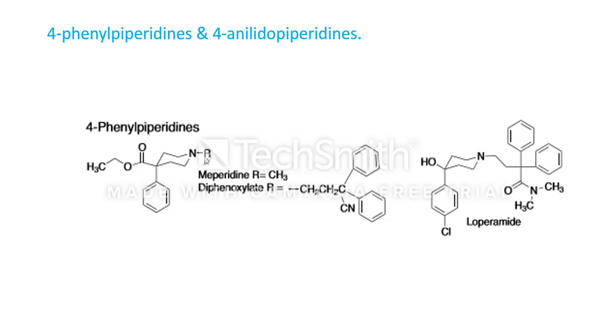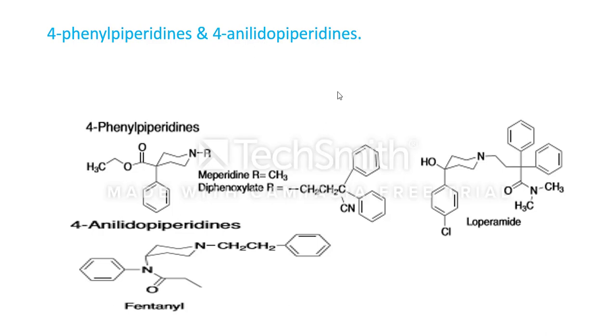An example of 4-phenylpiperidines is meperidine. If the R on the nitrogen is CH3, a methyl group, the drug is meperidine. If R is CH2CH2 substituted with cyanide and diphenyl groups, the drug is diphenoxylate. Meperidine and diphenoxylate are 4-phenylpiperidine derivatives. Another example is loperamide, and this is the structure of loperamide.